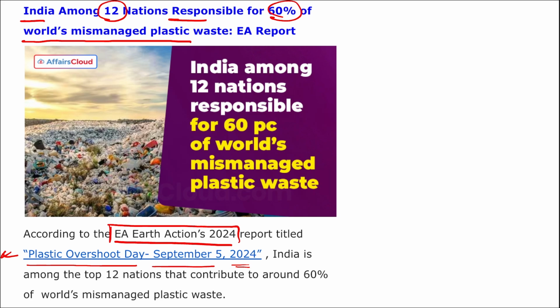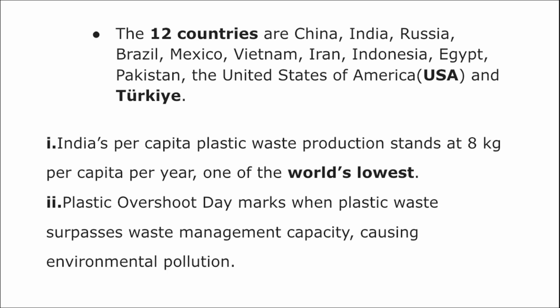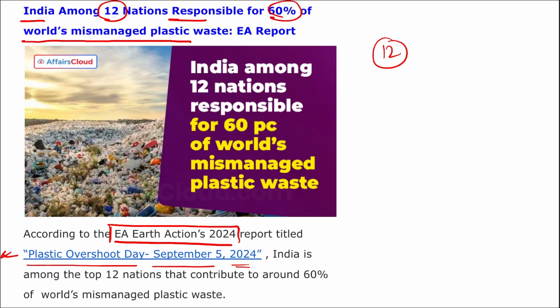First of all, remember here we are talking about the top 12 nations. Which are those nations? Here you can see China, India, Russia, Brazil, Mexico, Vietnam, Iran, Indonesia, Egypt, Pakistan, USA and Turkey. Correct? These are the 12 countries that are among the top 60% of the world's that contribute towards the world's most mismanaged plastic waste.